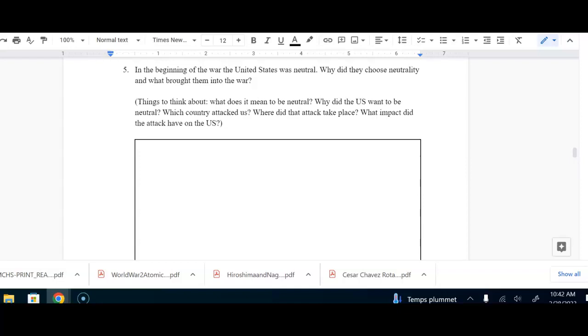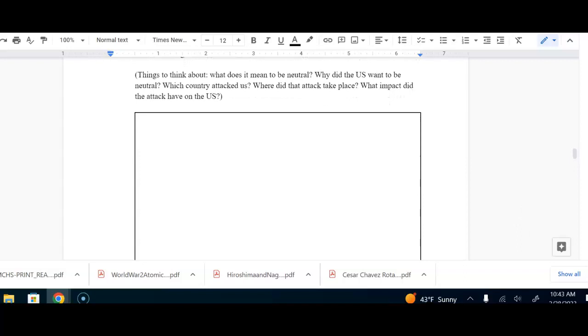Number 5. In the beginning of the war, the United States was neutral. Why did they choose neutrality, and what brought them into the war? So some things to think about. What does it mean to be neutral? Why did the U.S. want to be neutral? Which country attacked us? Where did the attack take place? What impact did the attack have on the U.S.?